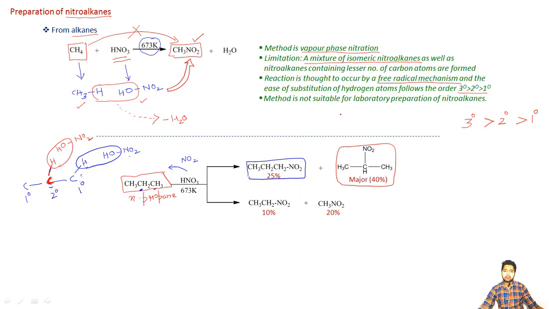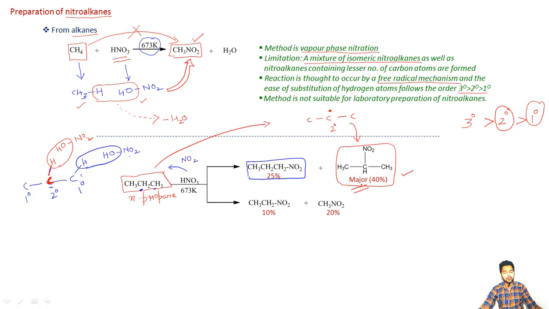So what happens is, in this reaction here, it will result in the formation of, first of all, this type of secondary free radical, which will finally give rise to this type of product here. And because the secondary type of free radical, which I meant is this one here, is more stable as compared to the primary one, therefore whatever product we will be getting here is the major product, as you can see here on your screen.